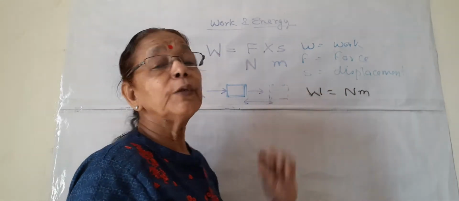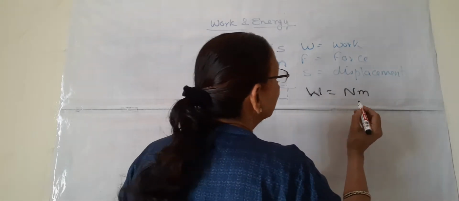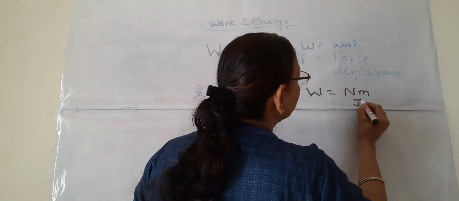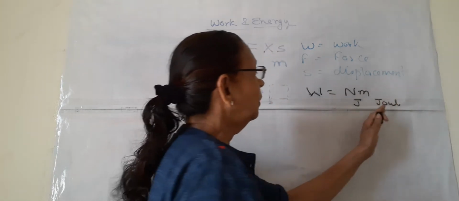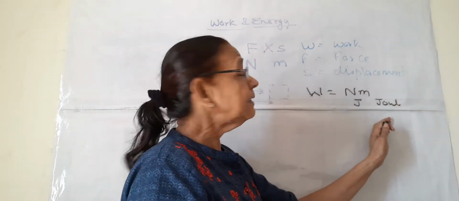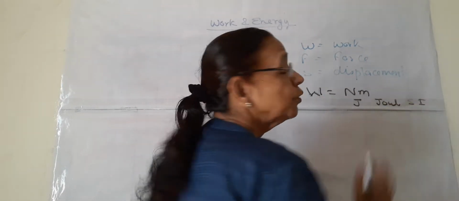But this unit is not the SI unit. The SI unit of work is joule, named after one of the scientists, Joule.